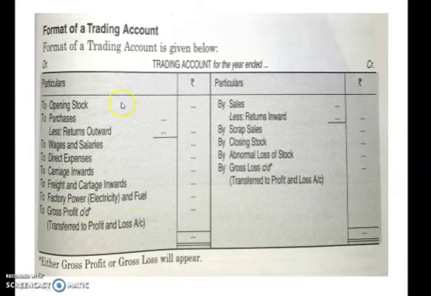So you have to make the total of this, and if the credit side is more, that is, your income side is more than your expenses side, then it is profit. If your expenses side, that is the debit side, is more than your credit side, it is a loss. This profit will be transferred to the credit side of profit and loss account. Gross profit you have written on the debit side, and the credit aspect of this will be recorded on the credit side of profit and loss account. And if it is a loss, you will transfer it to the debit side of profit and loss account. So this is all about trading account.